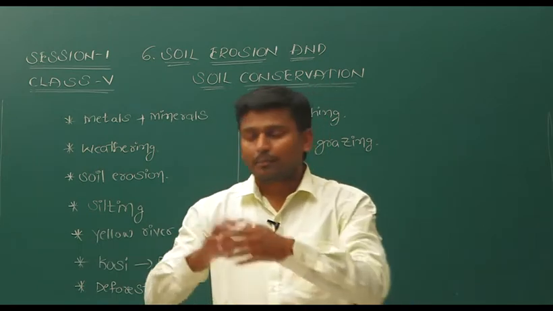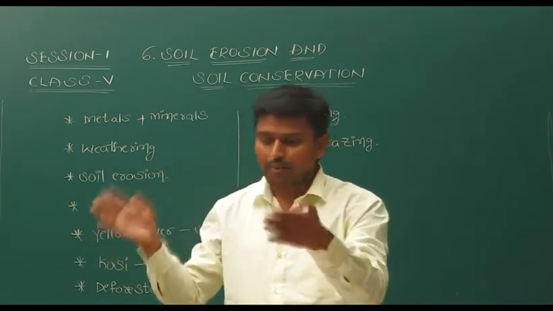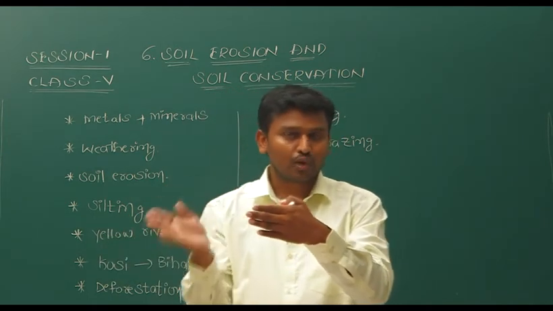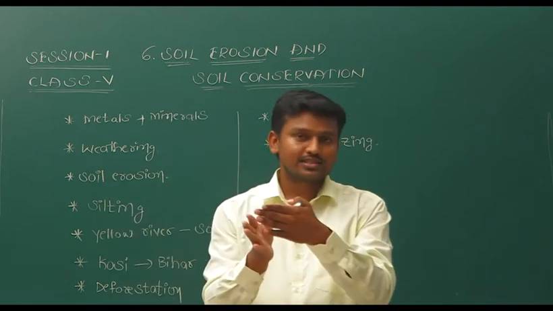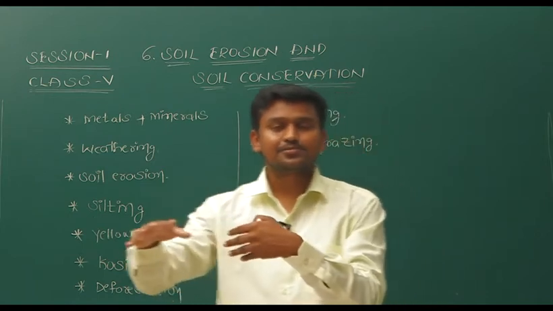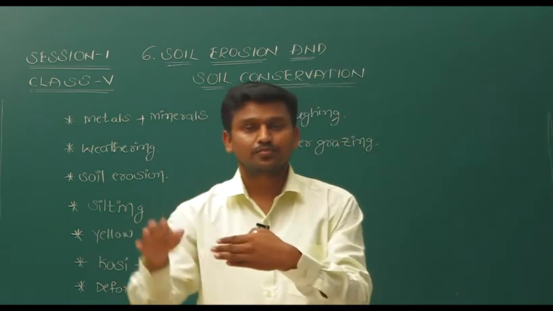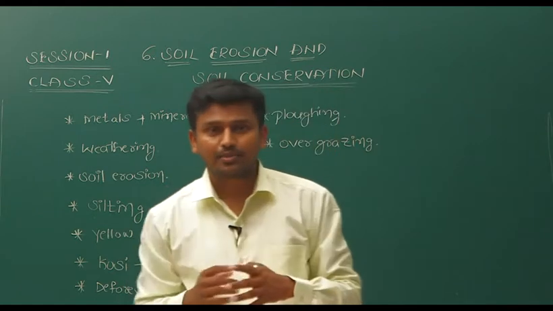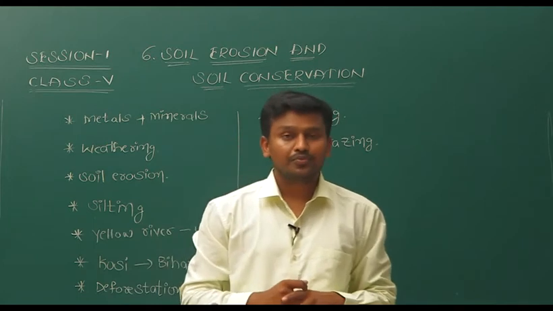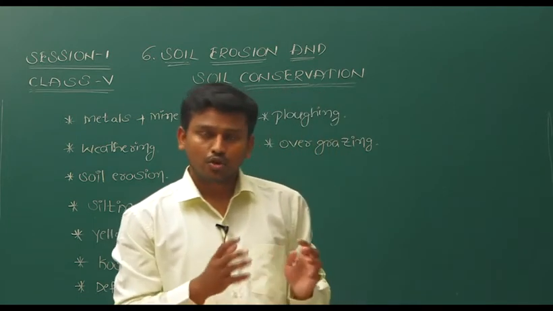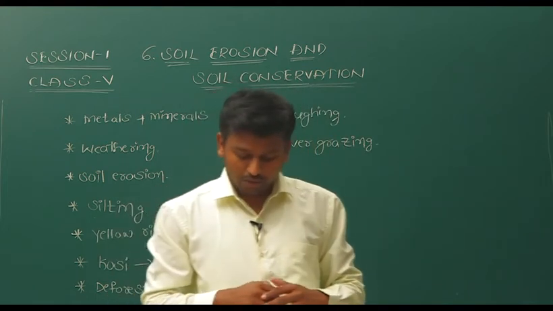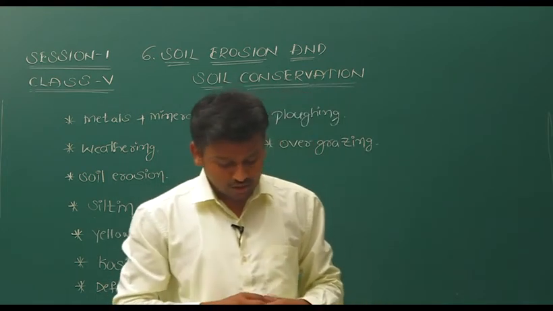Banks mean a high raised structure to prevent the flow of water. If there are no banks, water comes out from the river and disturbs the topsoil of another place. So the banking of rivers should be very strong. With that we can control soil erosion.